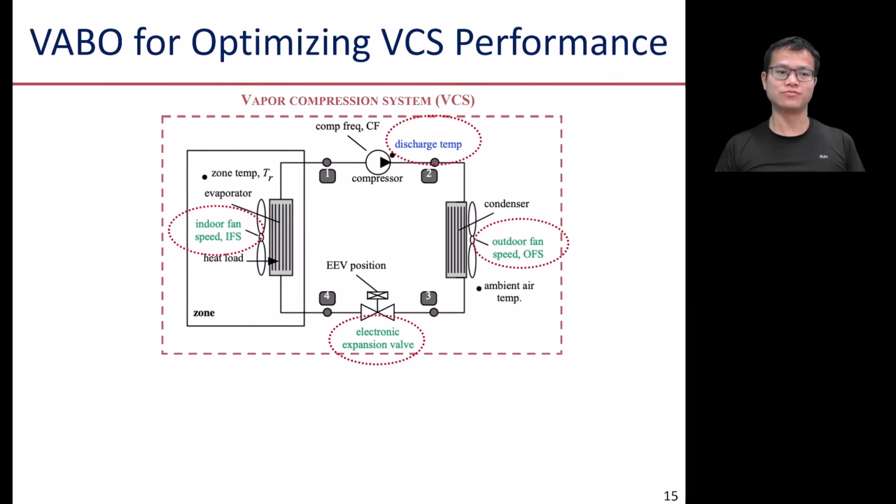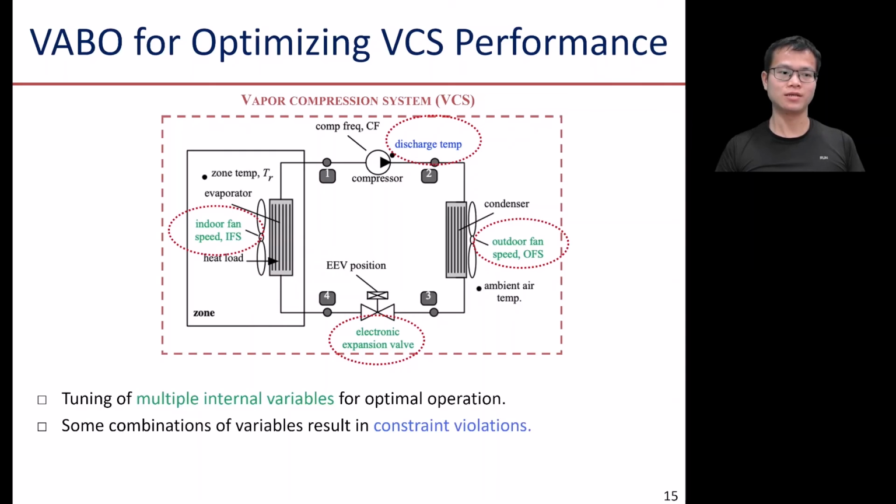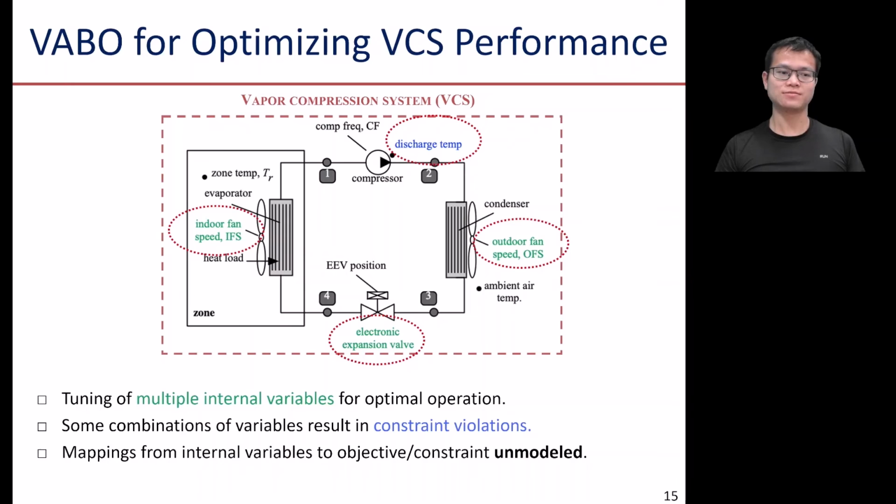Now, we move to the real-world application that motivates this work. The real-world application is a vapor compression system. Our goal is to tune multiple internal variables for optimal operation of this system. Note that some combinations of these variables may result in constraint violations. And the mappings from internal variables to objective or constraint are unmodeled.